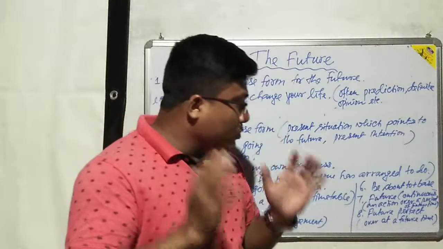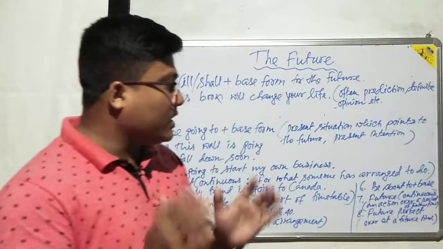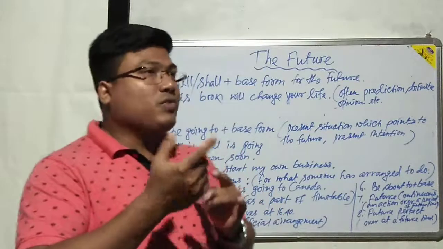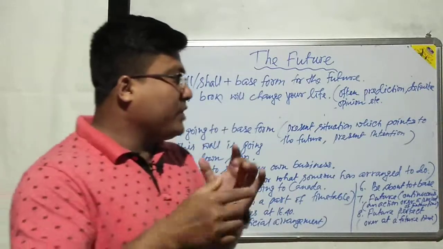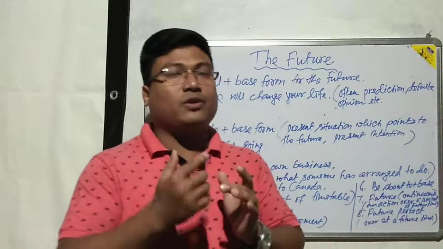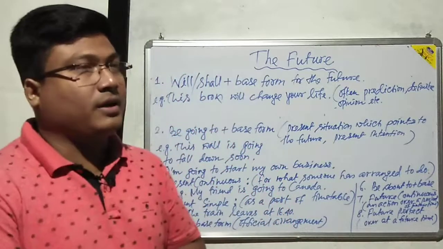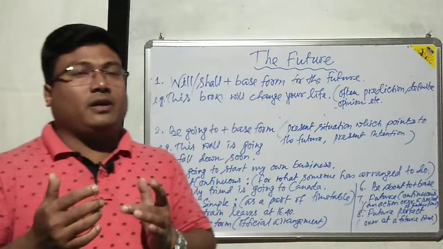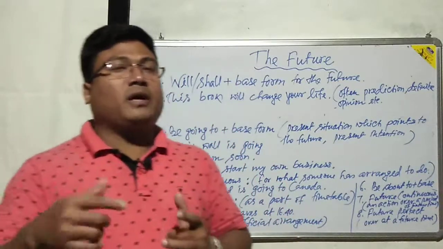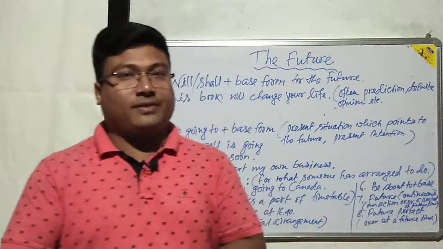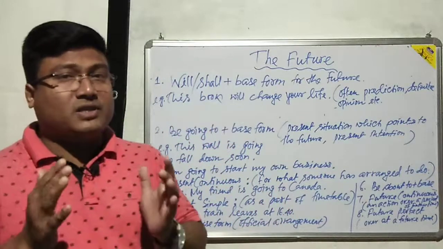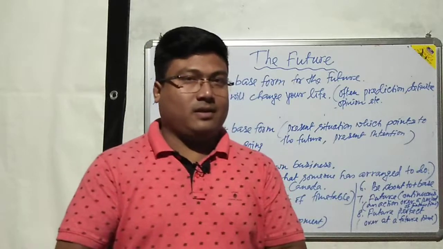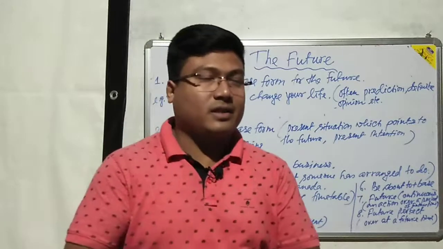And we use this formation to refer to an action which will take place or which will continue over a period of future time. For example, I shall be doing my home task tomorrow at this time. Okay, that means I will be in the middle of the task. Is it clear? I think it is clear to you.